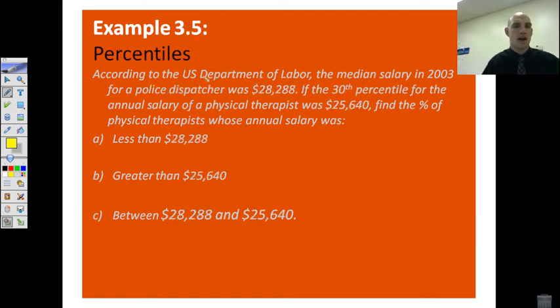Okay? So when you do this example about the U.S. Department of Labor for a police dispatcher, remember that it's less than. Okay? So try this one on your own. We'll talk about it in class when you get there. Okay? So pause right here. That'll work for you. Okay?